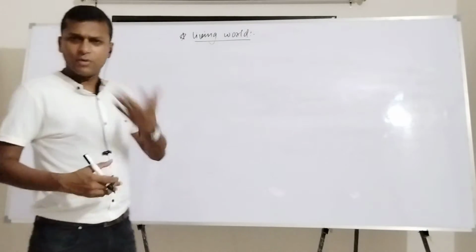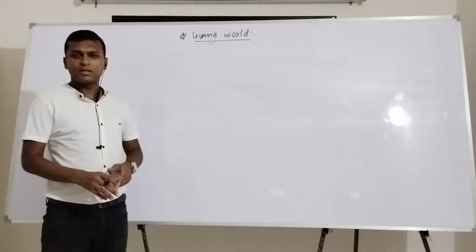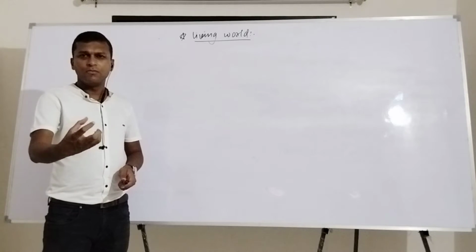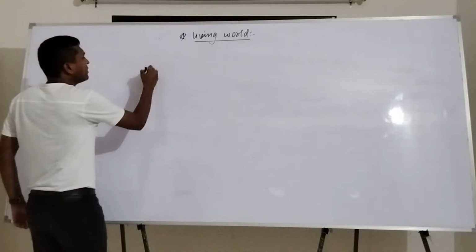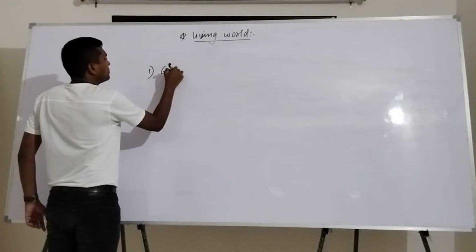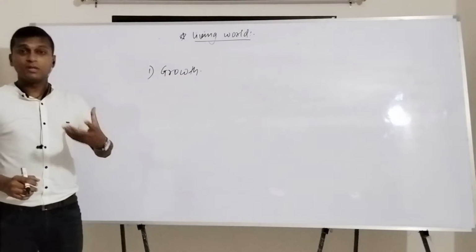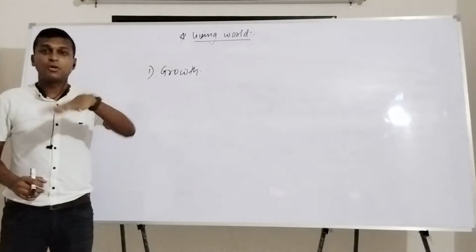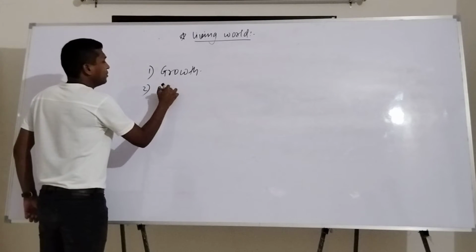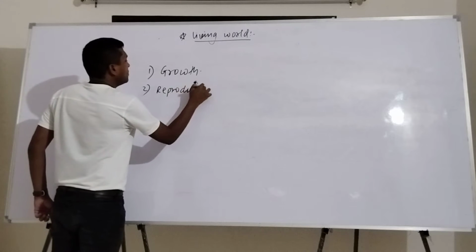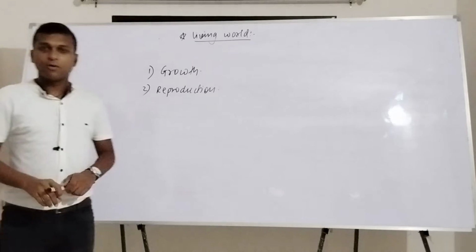So if you ask somebody what are the different types of properties which can remain present in an organism, which differentiate it from non-living things, some people say that all living organisms grow, so those things which show growth are considered to be living. Some people say those things which show reproduction are considered to be living organisms.